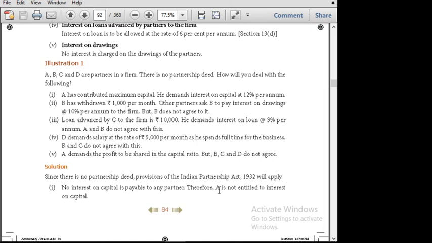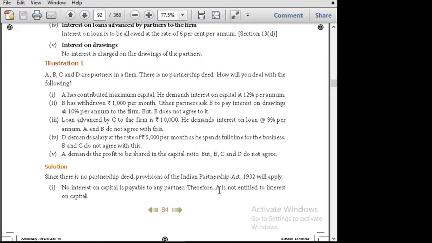It's very simple. Bala has withdrawn 3,000 per month. Other partners asked Bala to pay interest on drawings at 8%, but Bala did not agree to it. So no interest is chargeable on drawings made by the partners, because as per the rule, no interest is charged on drawings. Next, Akash demands a profit to be shared in the capital ratio, but others do not agree. Profit should be distributed only equally.